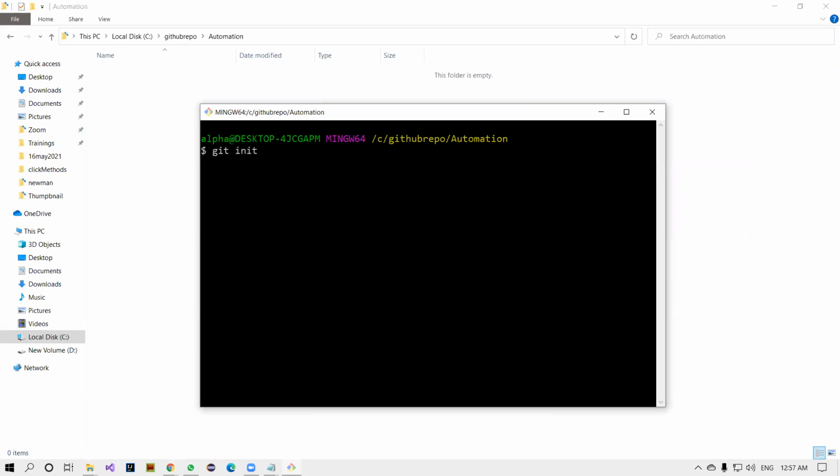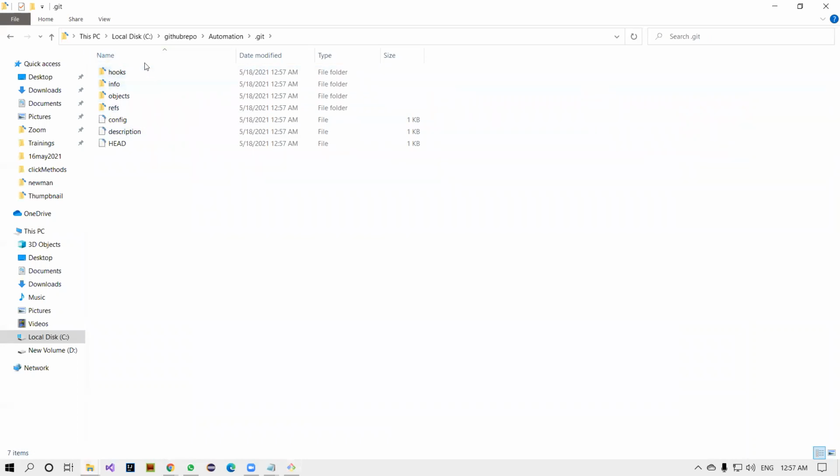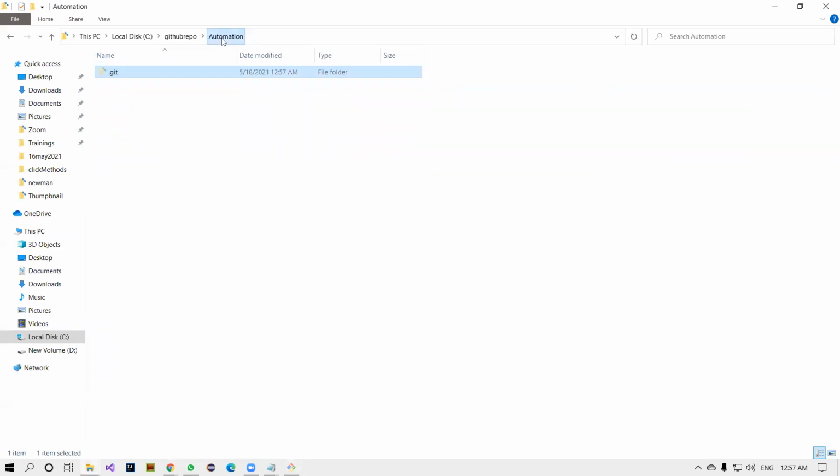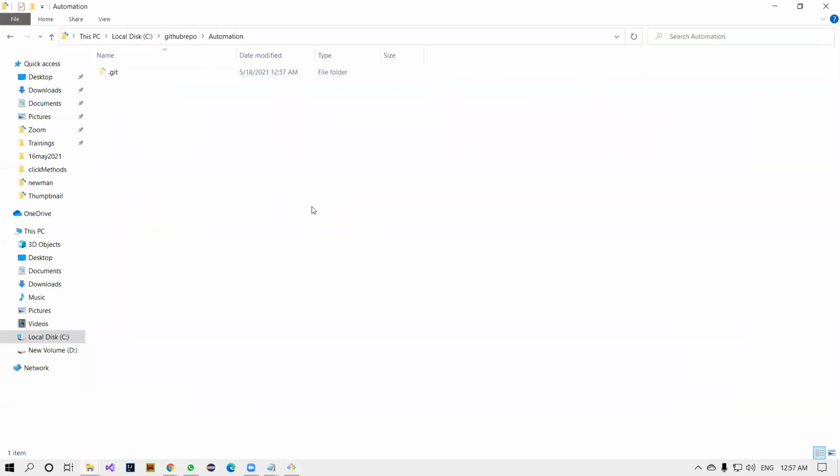Once you give this command, you will see one folder there. You see that .git folder, with some folder information. This folder should be available in your local repository. This is local only, so forget about the remote right now. Next one is git add readme. Okay, fine.